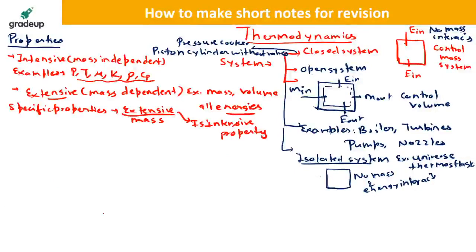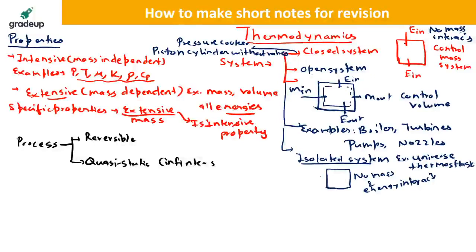So very similar to that, let me hide myself so that I can use some extra space. You can write about the process. Now the process can be of two types. Generally reversible process, which can be reversed, and a quasi-static process. Quasi-static means very slow process, infinitely slow process. You can write it like infinite slow, and quasi-equilibrium, almost equilibrium process. That is called quasi-equilibrium process.